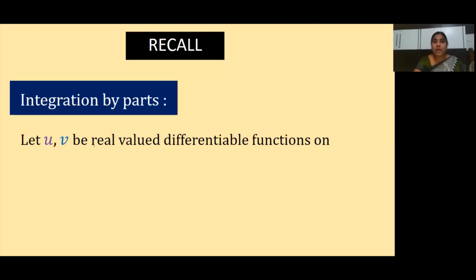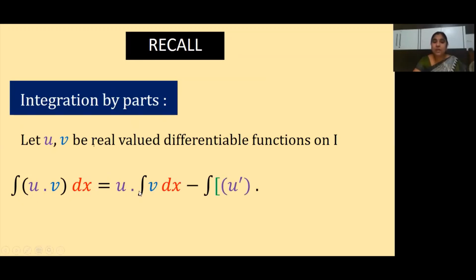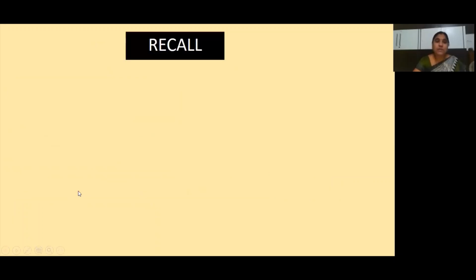And what else have we learned, children? Integration by parts. What is integration by parts? If u and v are any two real valued differentiable functions on I, then integral u into v dx means, why I am writing dx here, because here u and v I am considering as functions in x, children. So which is given as u into integral v dx minus integral of u dash into integral of v dx plus c. Okay, so this is the formula for when the functions are in the product form. Clear, children? So do you remember the class? Yes. Next one, what have we learned?